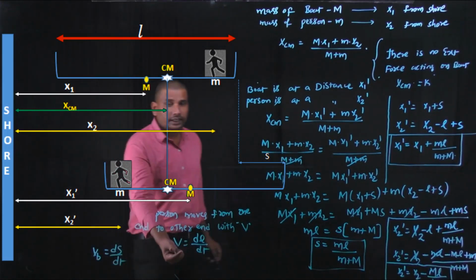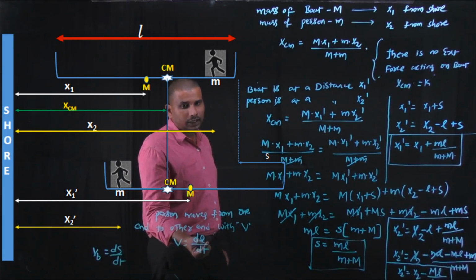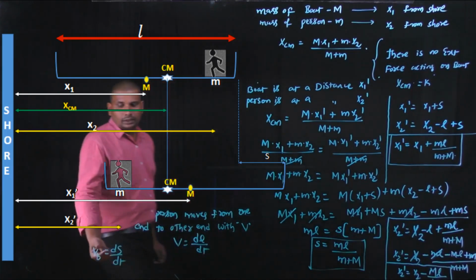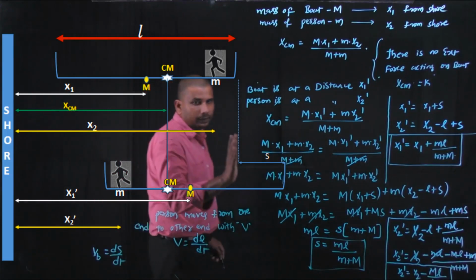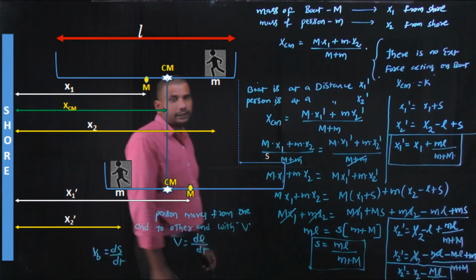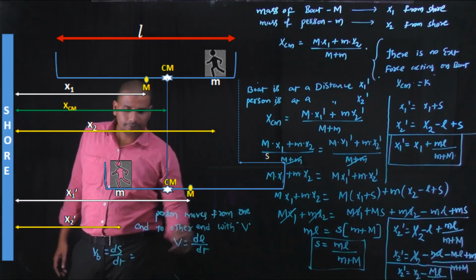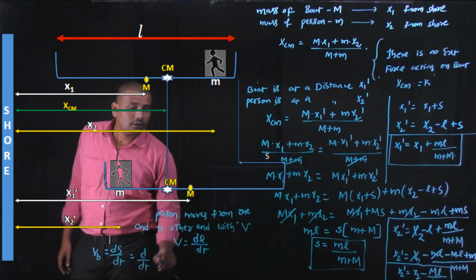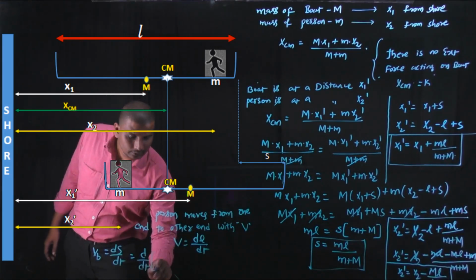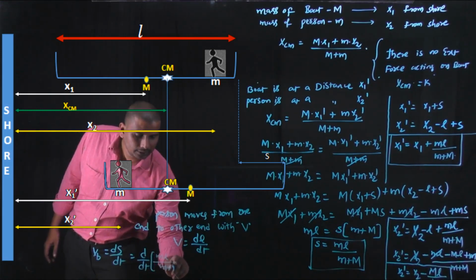Here, v is the velocity of the person on the boat, as the person travels the length of the boat from one side to the other side. Against the direction, the boat displaces through a displacement of s. Now, by substituting the value of s, Vb equals d by dt of the value of s, which is mL by small m plus capital M.